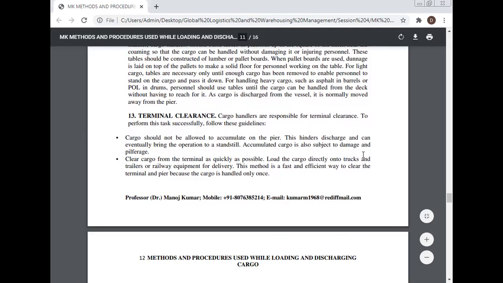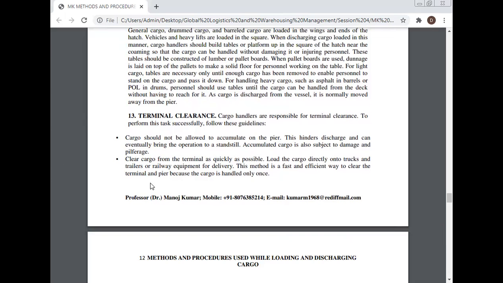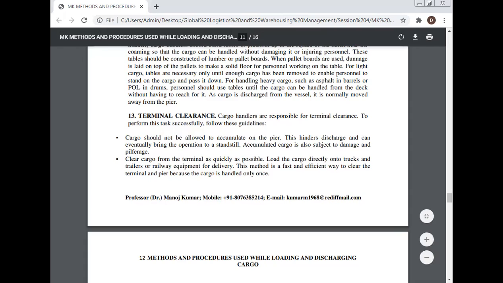Accumulated cargo is also subject to damage and pilferage. Clear cargo from the terminal as quickly as possible. Load the cargo directly onto trucks and trailers or heavy equipment for delivery. This method is a fast and efficient way to clear the terminal and pier because the cargo is handled only once.